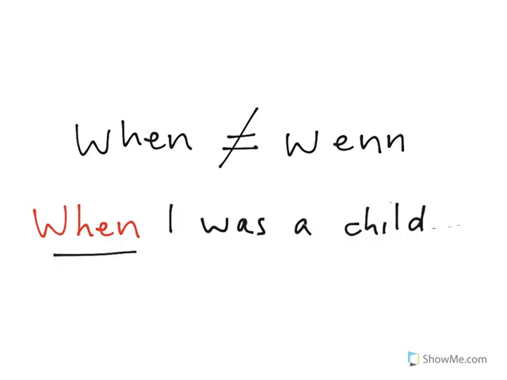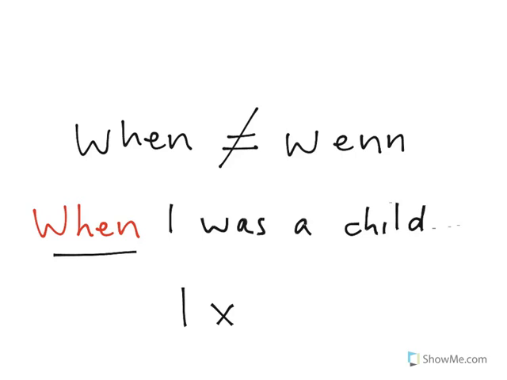So you're already noticing that when in English isn't always wenn in German. Here's another instance. When I was a child. The temptation is to translate this with the German word that sounds most like English, wenn, meaning when. But that doesn't work when you're talking about something that happened one time in the past.